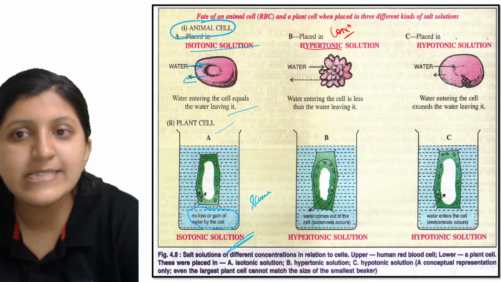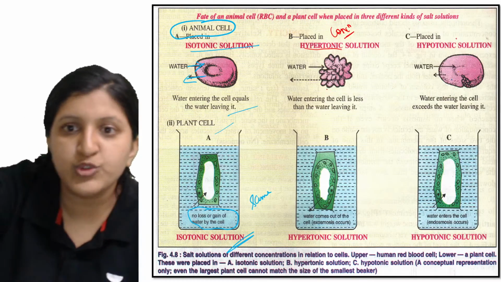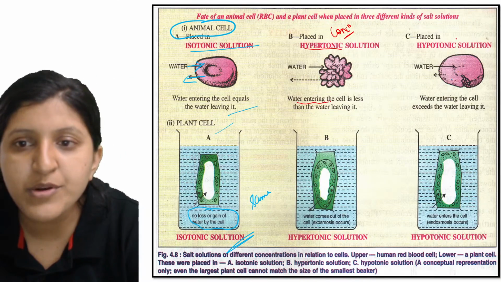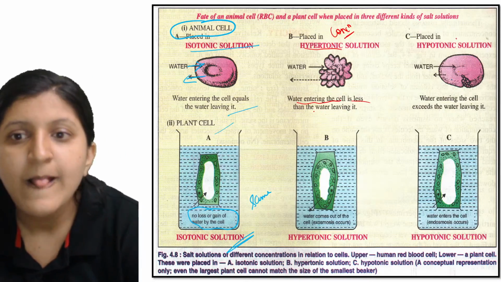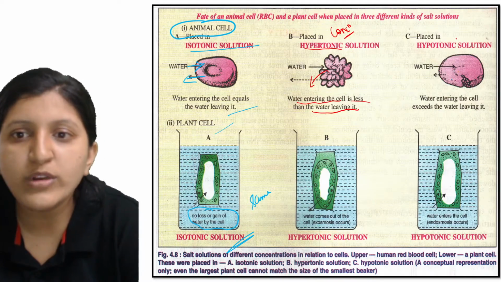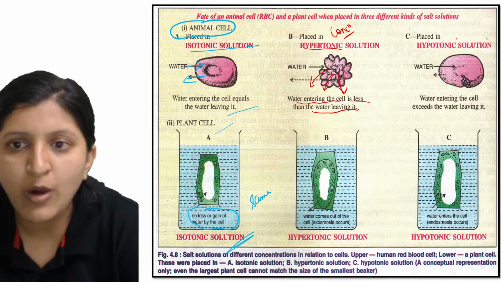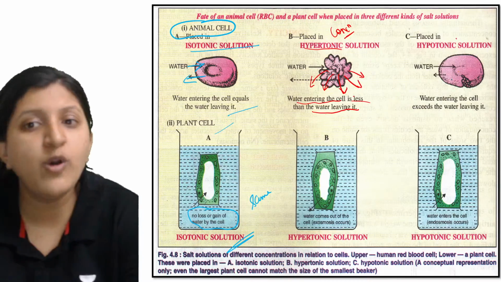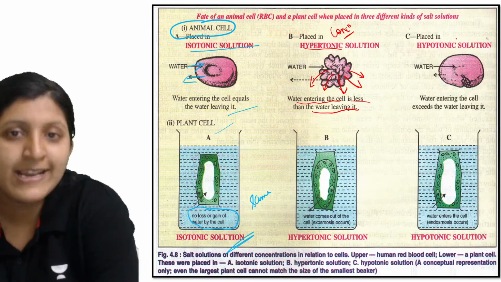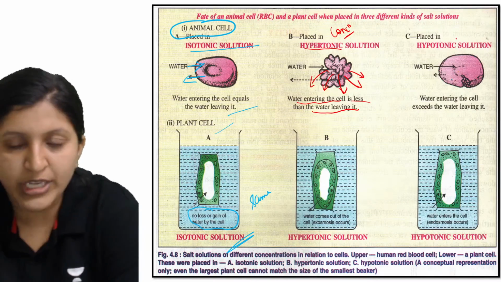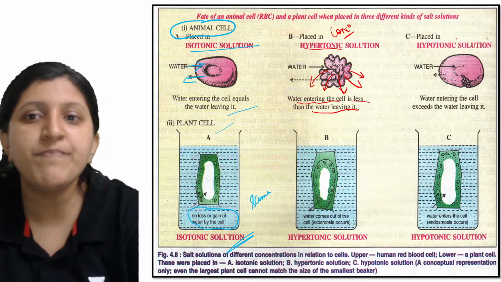So when it is kept in a concentrated solution, the water entering the cell is less than the water leaving it. So the water will start to move out, and very little movement of water is occurring inward. Because of that, exosmosis is occurring and the cell is going to shrink. This is seen in the case of a hypertonic solution.